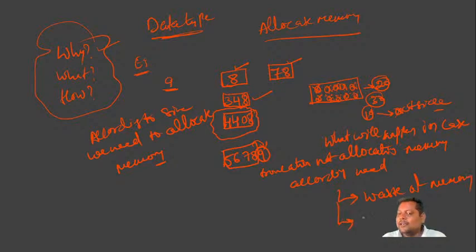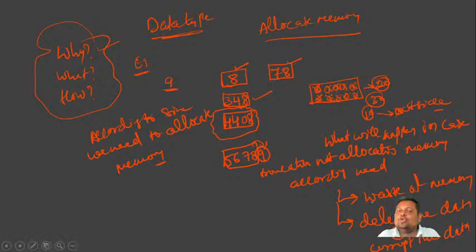And second one, delete the data, or it is also called corrupt the data. Some portion of the data will be deleted, and that leads to data corruption, meaning inaccurate data. So to avoid these problems, we have to allocate the memory according to the size.